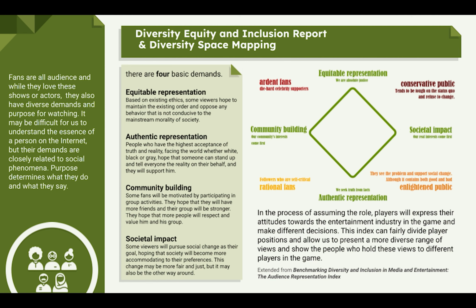First is equitable representation, which is thinking based on the existing ethics. Some viewers hope to maintain the existing order and oppose any behavior that is not conducive to the mainstream morality of society. Authentic representation is for people who have a high acceptance of truth and reality, facing the world whether white, black, or gray. They hope that someone can stand up and tell everyone the reality on their behalf, and they will support him.